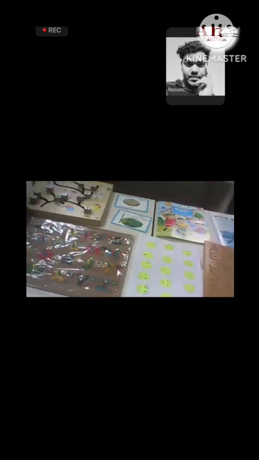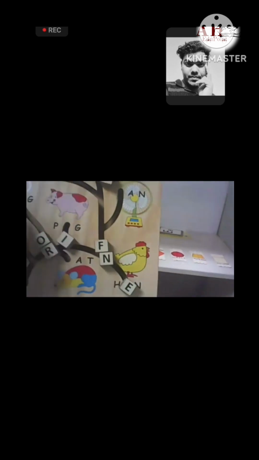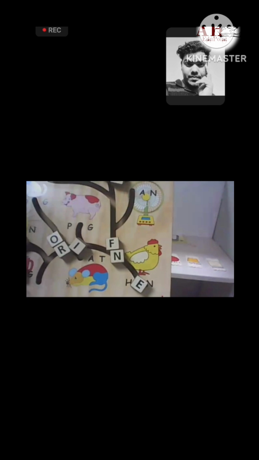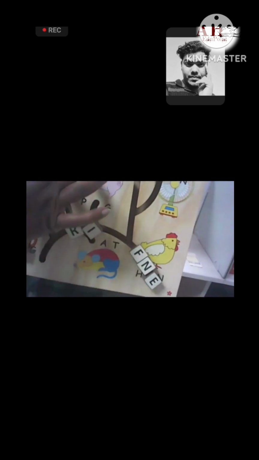There are some TLMs. We can see that these are blocks that we can move and put in the proper places. Here are the alphabets, and we can go on to word formation. Whenever we are introducing oral language development or word construction, this is a dog, and D and G are there, and we are taking the O there, and it is forming the dog. So whenever we can also use the alphabet rhymes, D for duck, we can also use this data.